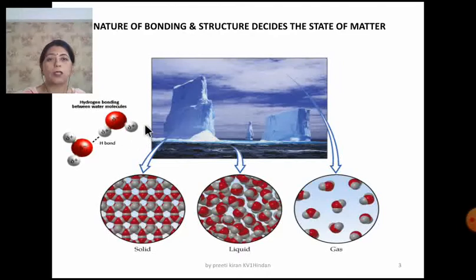This is a water molecule, and when it is very closely packed, the glacier or the ice, the solid form of water, is there. But when these water molecules are loosely packed, the clouds are there, the vapors are there, the gaseous form of water is there. And when the packing is intermediate, we get the liquid water.